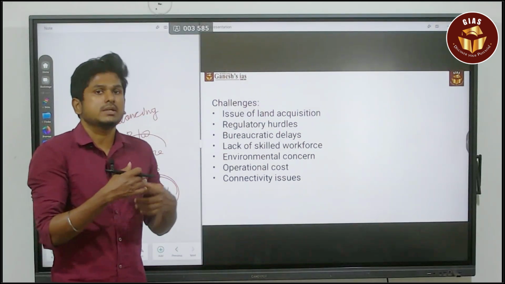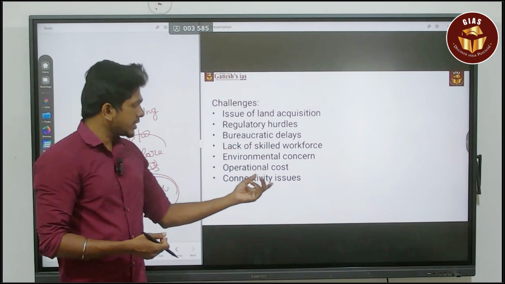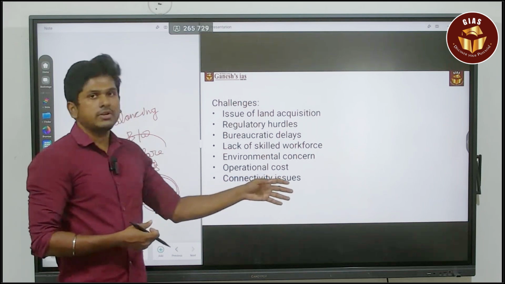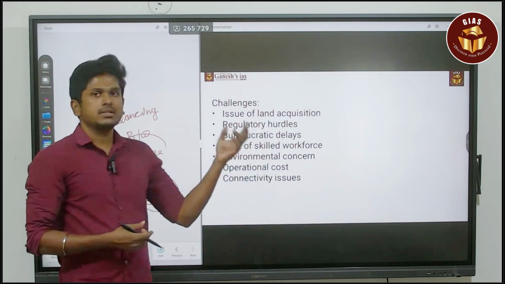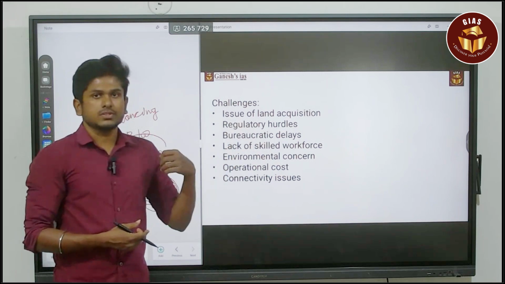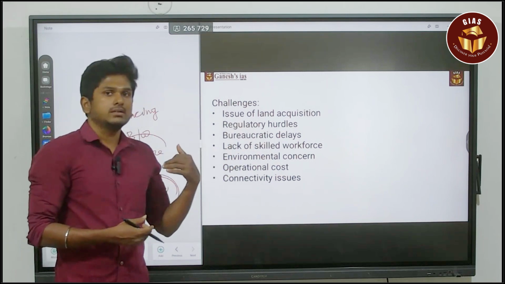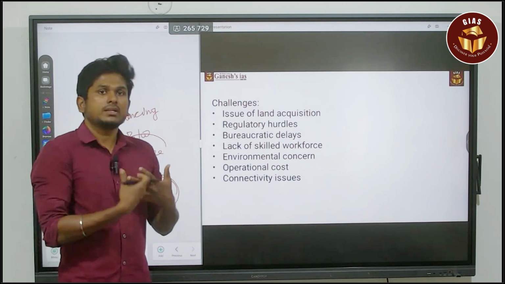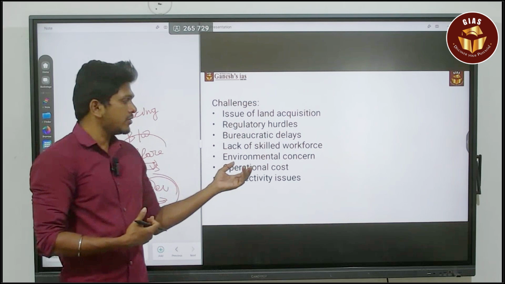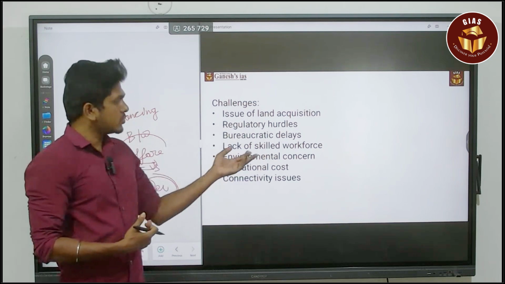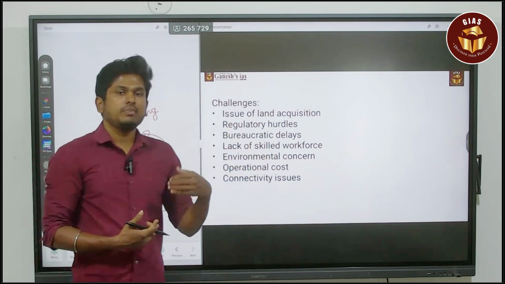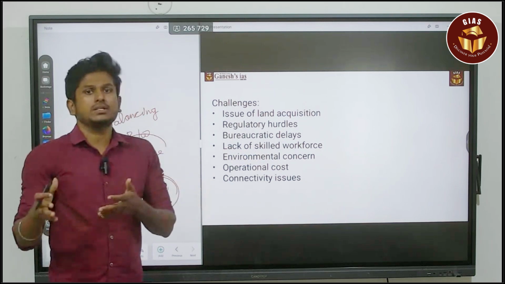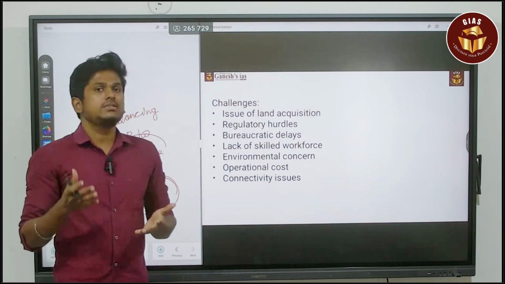For every challenge, the government did something. When it comes to the connectivity issue, they created the Bharatmala and the Sagarmala projects. By this way, they are trying to overcome it. And when it comes to the operational cost, they are trying to get more investment from outside India, or they are collaborating with the governments of other countries, foreign nations. And when it comes to the environmental concern, they are going for mitigation measures. They are creating artificial coral reefs in some other region to balance this issue.